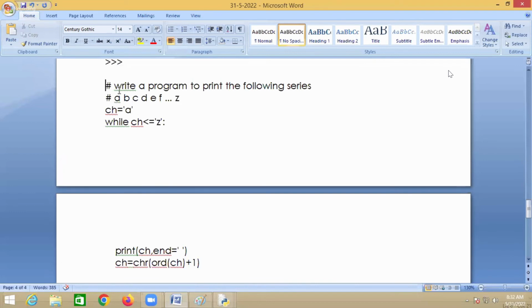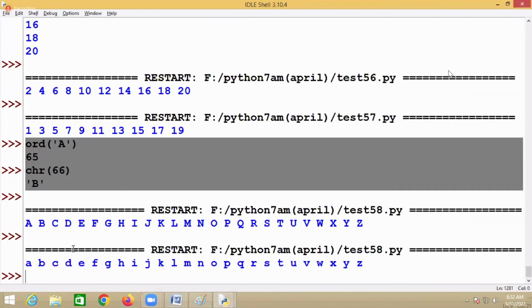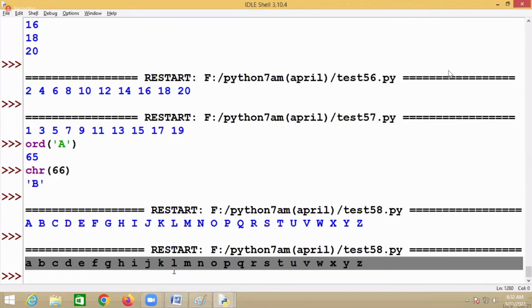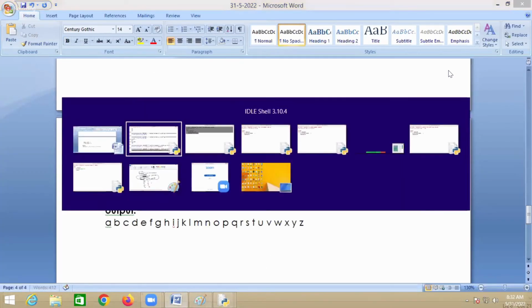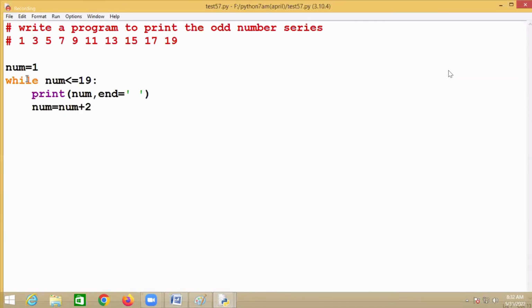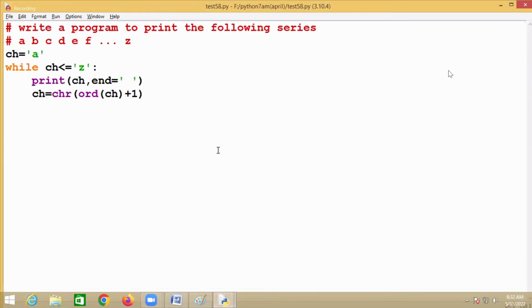So I want to print all the alphabets from A to Z without using alphabets. Now tell me how to write it. I should not use alphabets, but I want to print all the alphabets from A to Z.